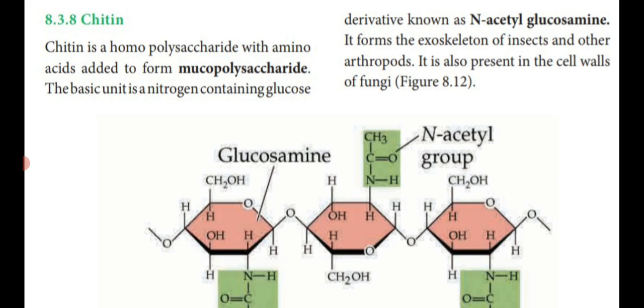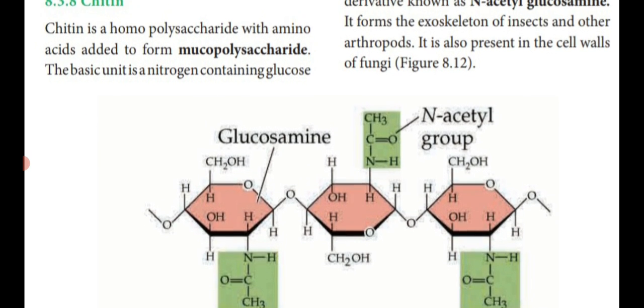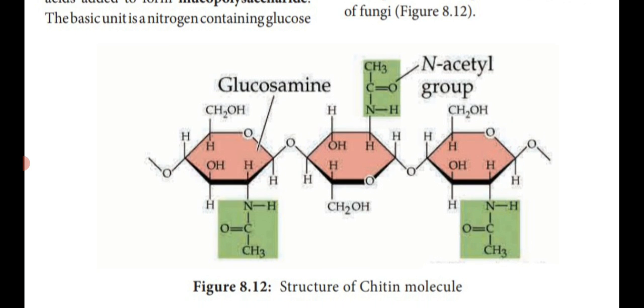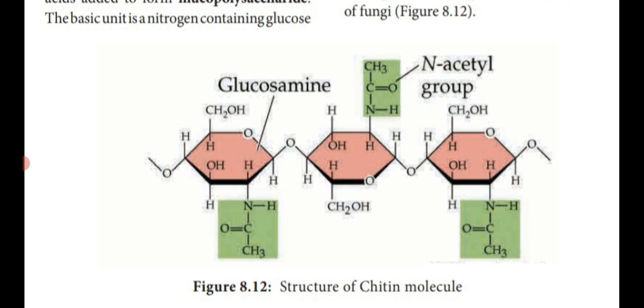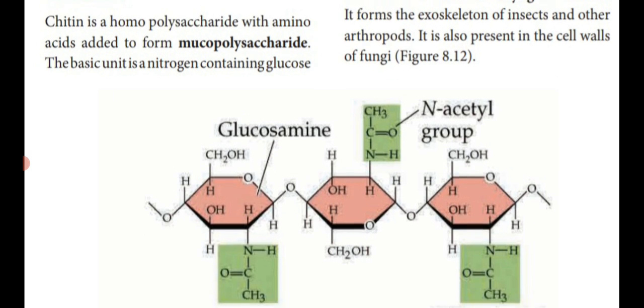That chemical material is known as chitin, a homopolysaccharide whose basic unit is the nitrogen containing glucose derivative N-acetyl glucosamine. This chitin is also present in the cell wall of fungi. See the structure. It contains glucosamine and an N-acetyl group which forms N-acetyl glucosamine. So this is another structure of a homopolysaccharide, for example chitin molecules.